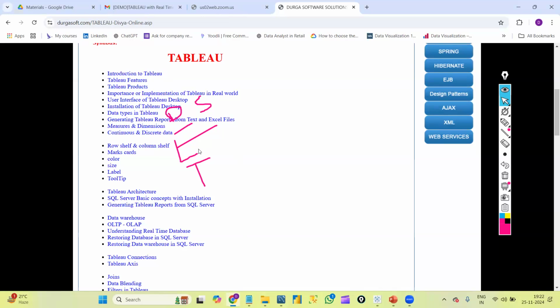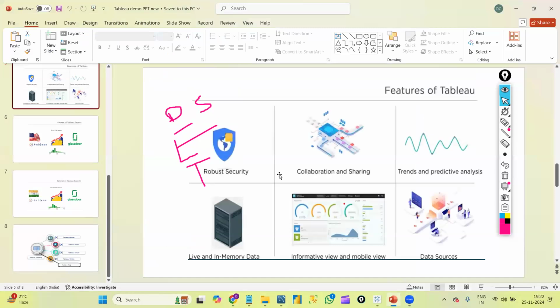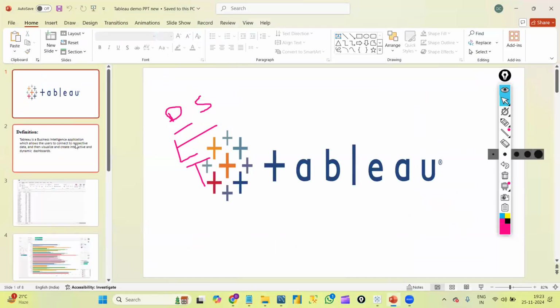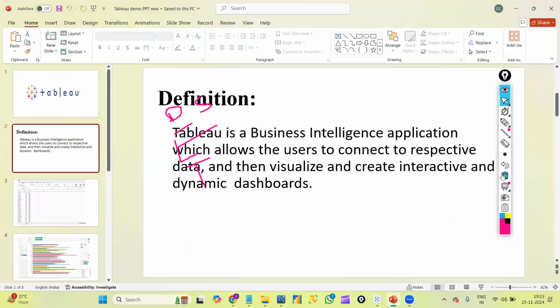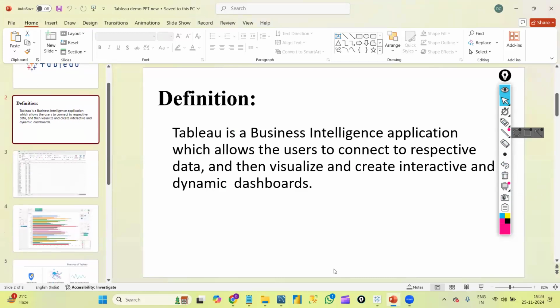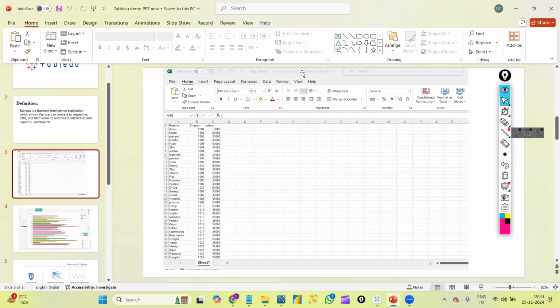Tableau is a visualization tool by which we create graphs. We connect to the data and create graphs, and to create graphs we need data first, correct? Yes. That is what it is. If you can see here, this is an Excel file.